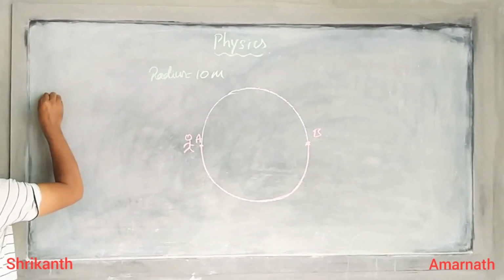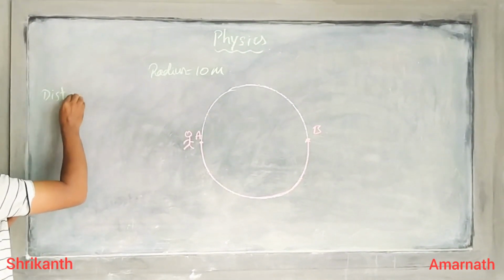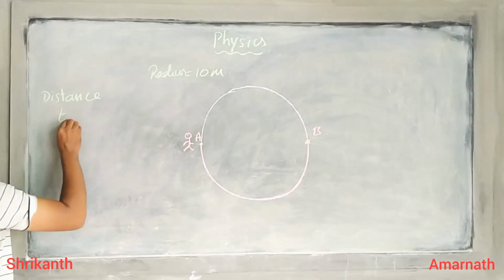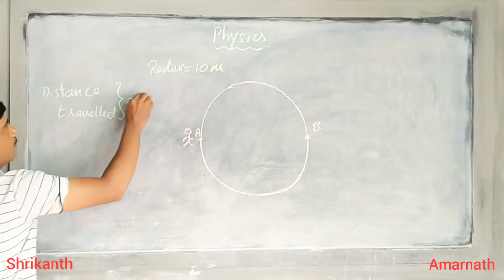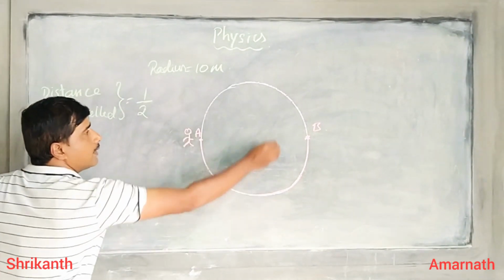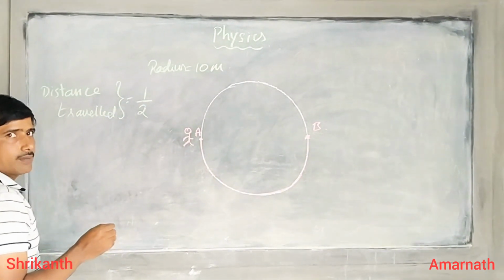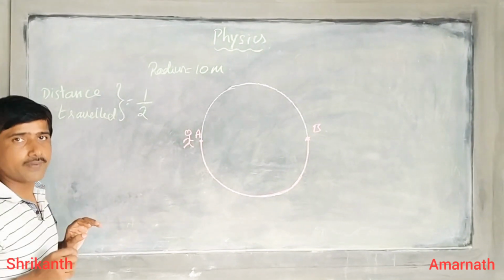So distance traveled is equal to half of the circumference of the circle.